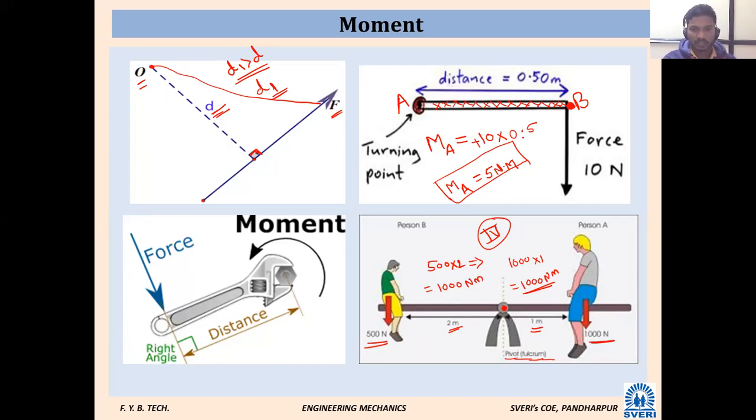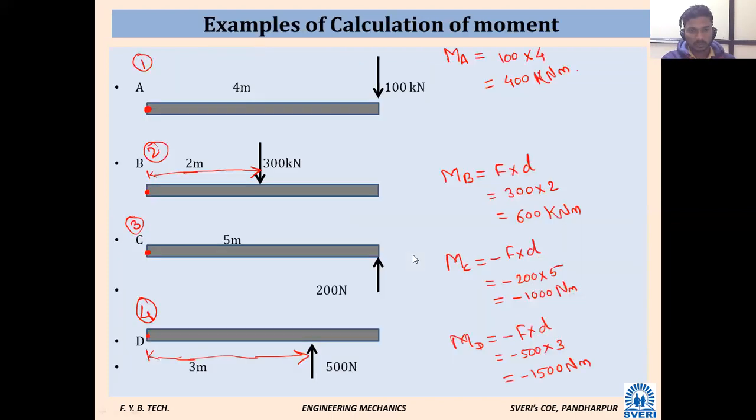In other cases we have seen this example. Here two persons are sitting on a seesaw or something, where it will remain stationary. We have just calculated the rotational effect; by this and by this it is going to cancel and it will remain stationary. Likewise we have seen. Further we have solved very simple problems having a simple component. Force is given. So I have given one thumb rule on how to check the rotational effect, whether it will be clockwise or anti-clockwise.